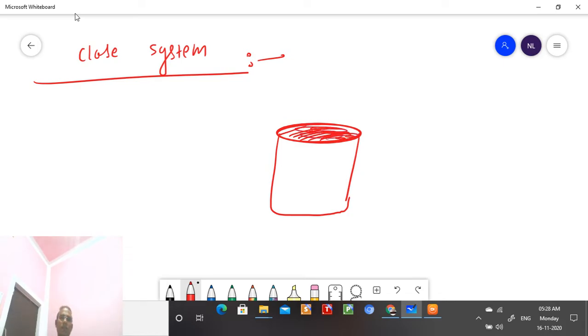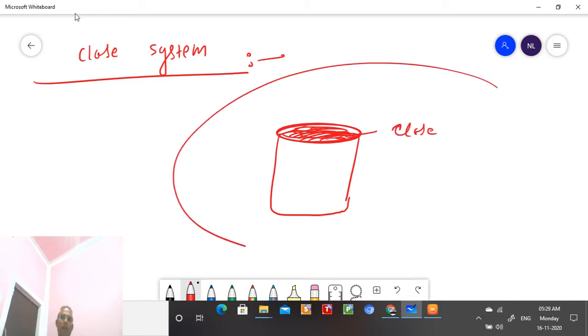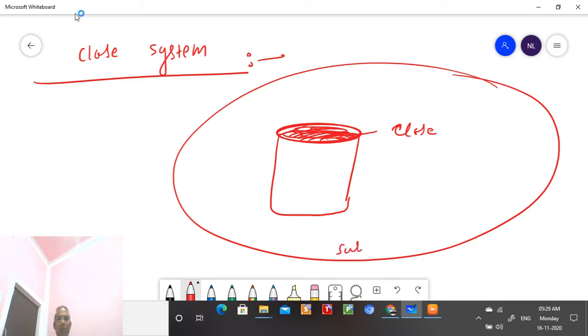There is the boundary, and outside is the surrounding. Now when you are heating this, since it is closed, matter will not be transferred.